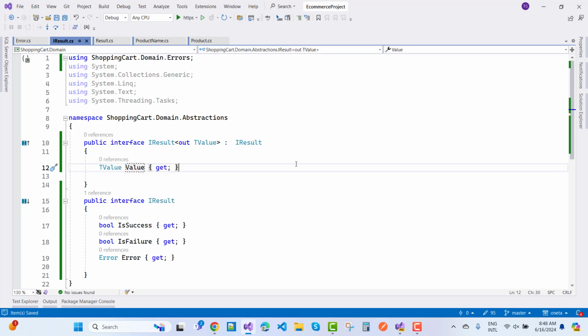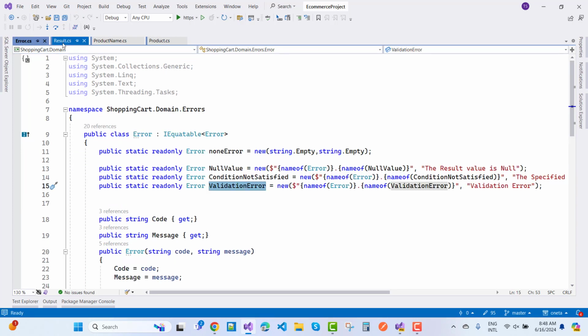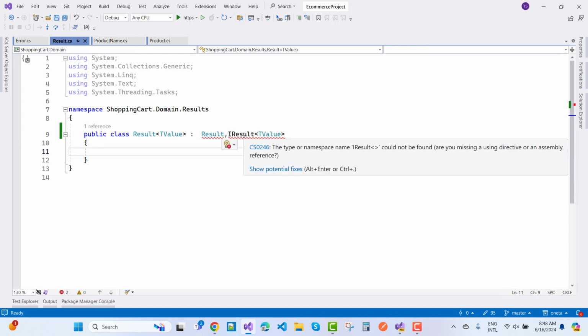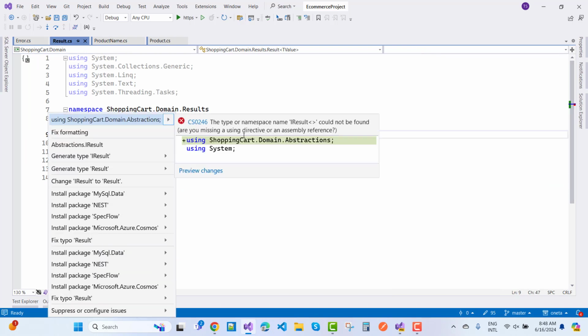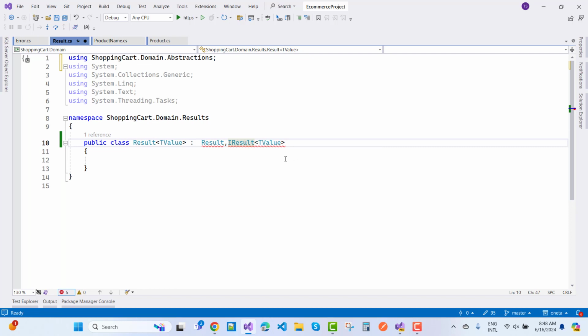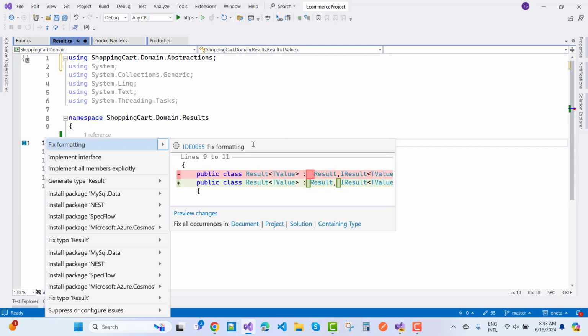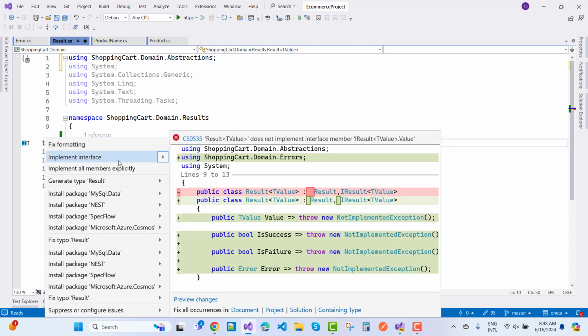Okay, now that is the iResult, and when you add a result class, that iResult of t value, you can say abstraction layer. Now the next one is to iResult and implement interface, and here we have a value, is success and is failure and error.